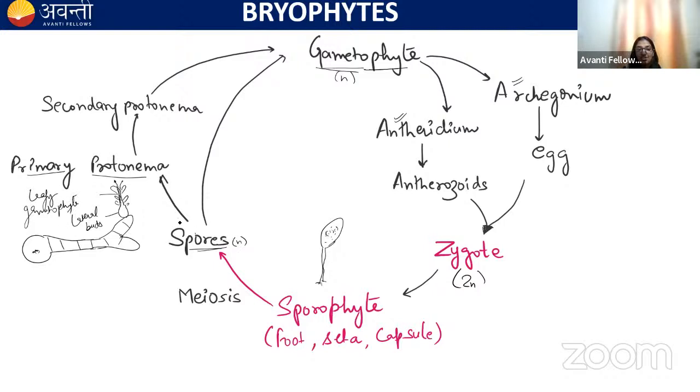So in the case of mosses, they first form the primary protonema, then the secondary protonema, and the secondary protonema has lateral buds. And these lateral buds on germination produce a leafy gametophyte. And remember, the leafy gametophyte bears the sex organs. I hope it is clear.